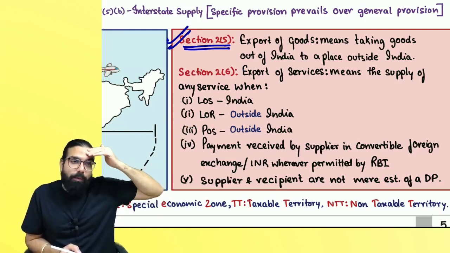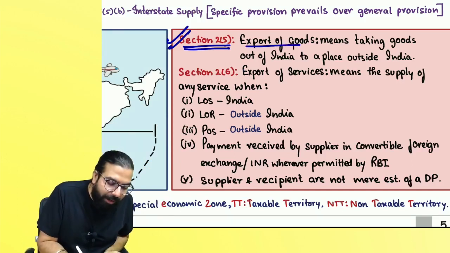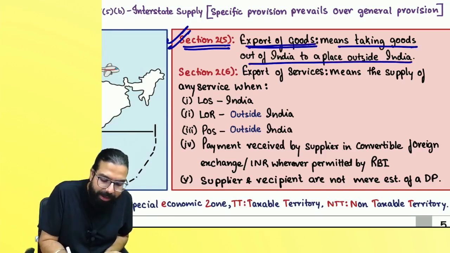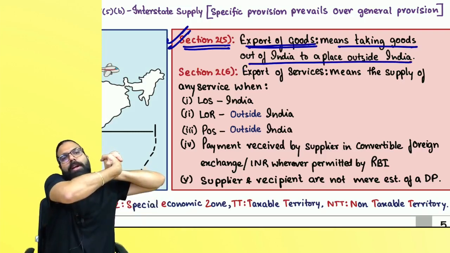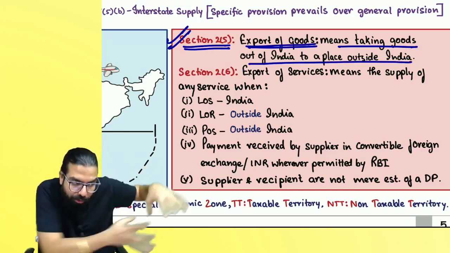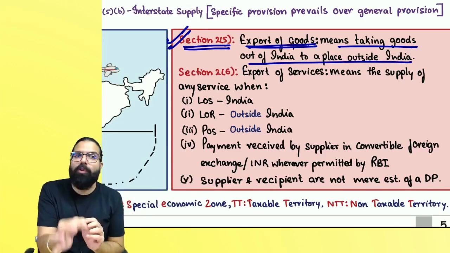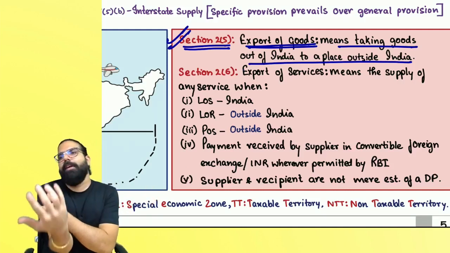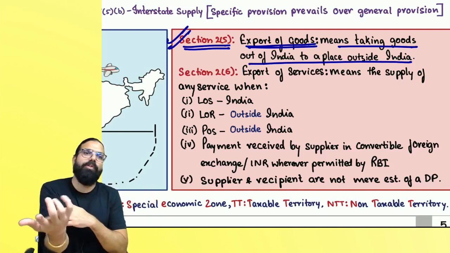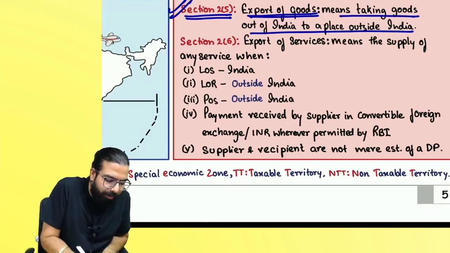But sir, I want to term it as export. For something to become export, export of goods means taking the goods from India to outside India. Just because you are in India and the place of supply is outside India is not enough; the goods should also go outside India. Remember only one thing: export of goods means taking goods from India outside India, then only it is export of goods, and export of goods is interstate supply. Sir, what is export of service?